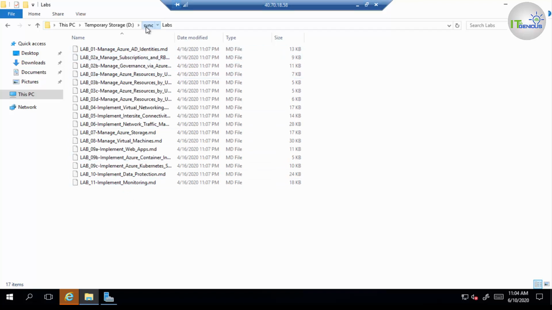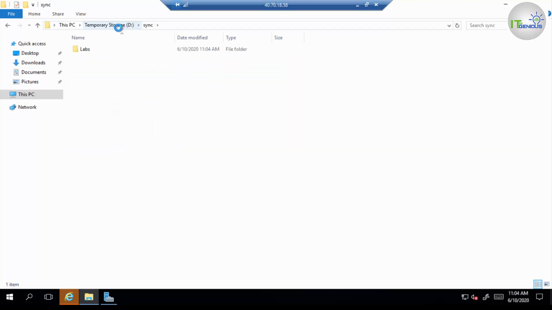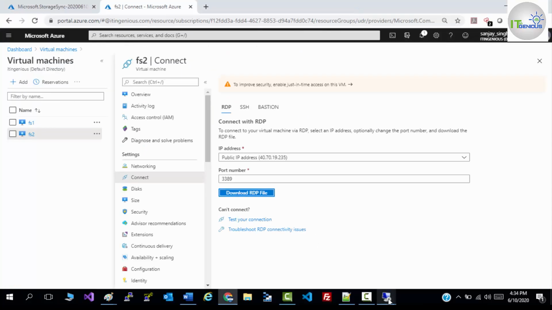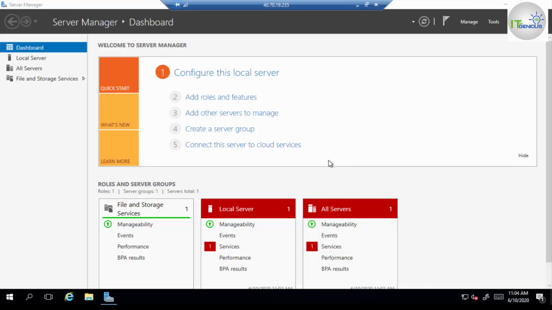Now what I'm doing here, so the folder name is sync, so I'm going to my second server, file server, and just go to your Internet Explorer, and we need to sign in here also.